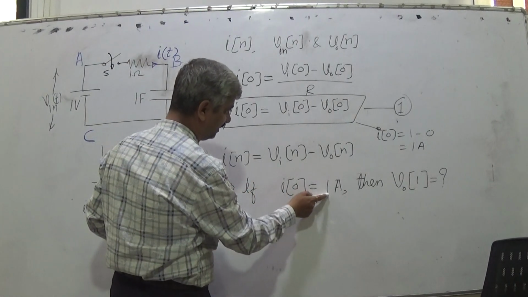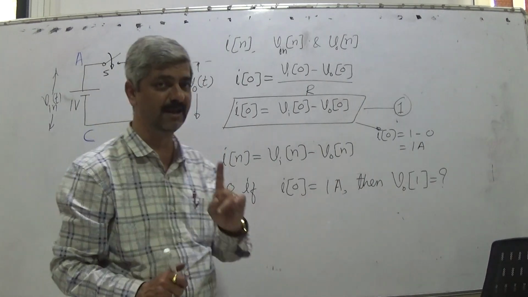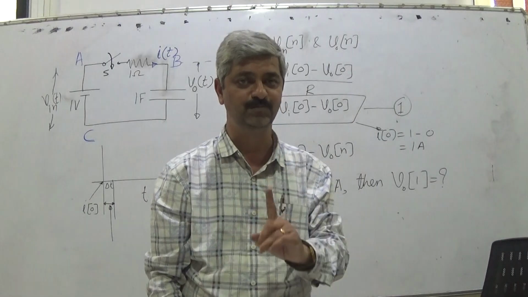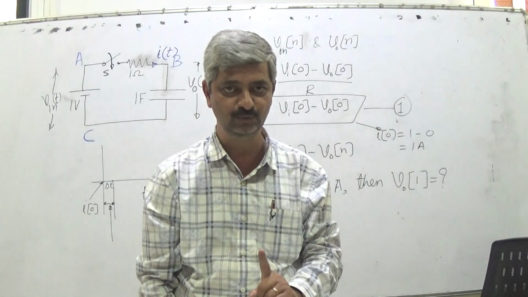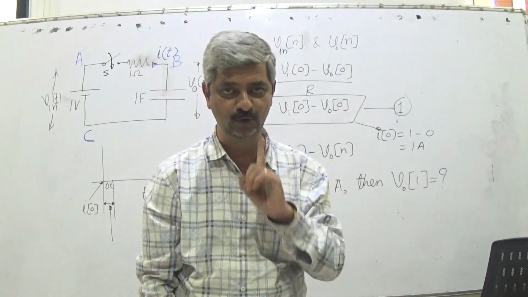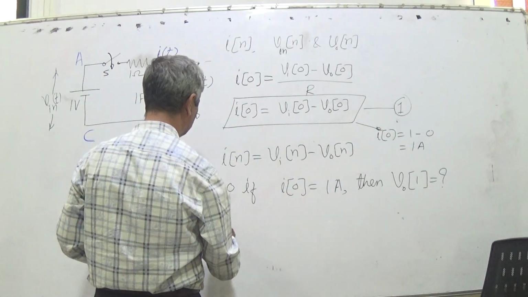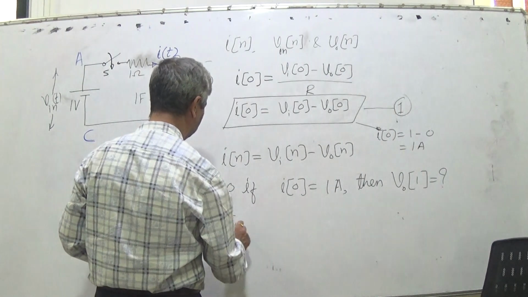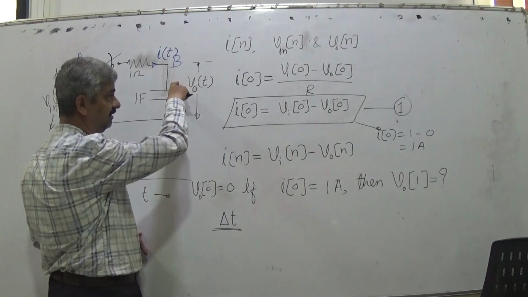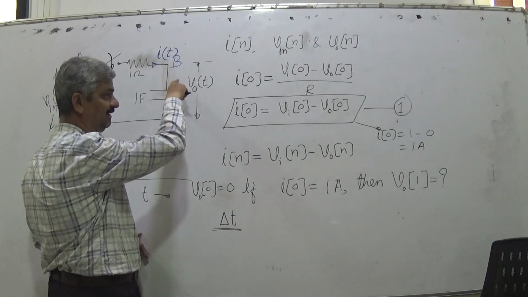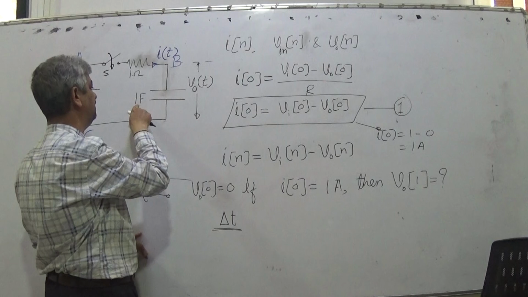So this started, VO0 was 0, and a current of 1 ampere started flowing. What will that current of 1 ampere do? Listen, this is a fundamental issue. If a current of 1 ampere flows for time delta t, it results in accumulation of charge of delta t across the capacitor, and the voltage across the capacitor will be delta t upon, that is charge upon capacitance, which I have deliberately chosen to be 1 farad.